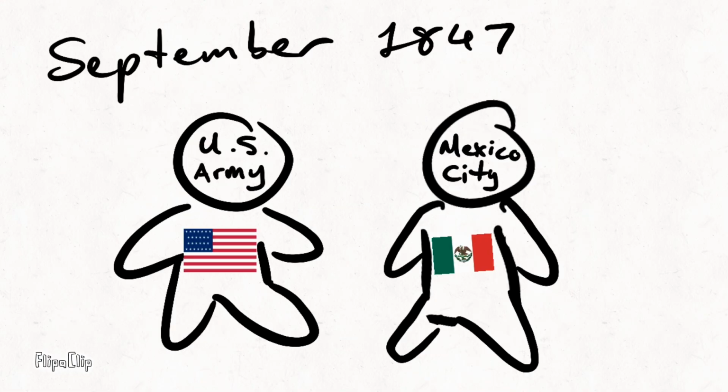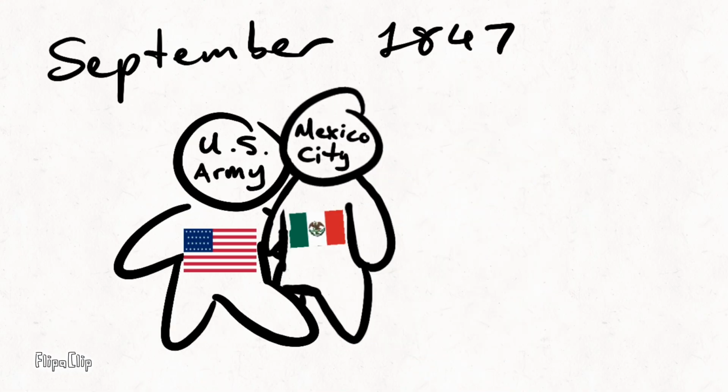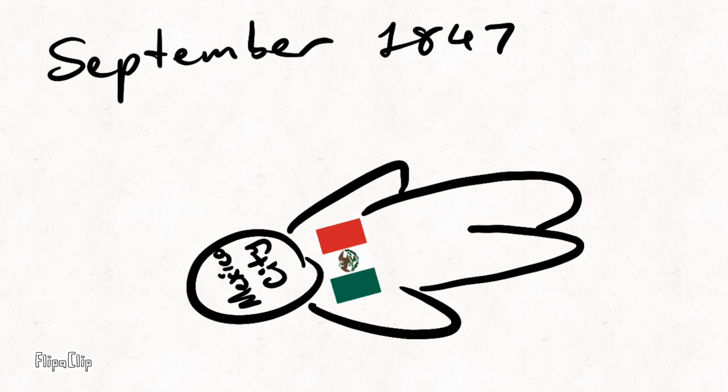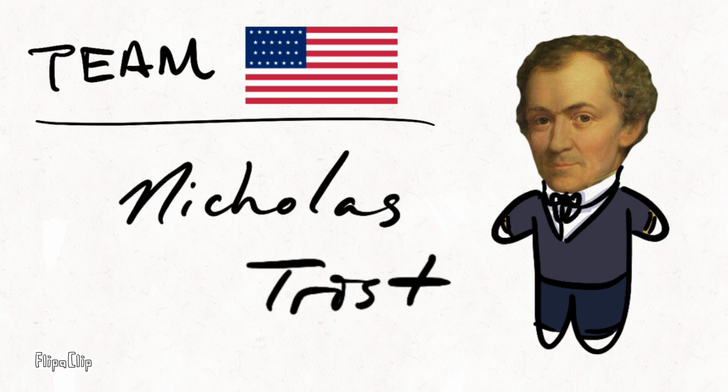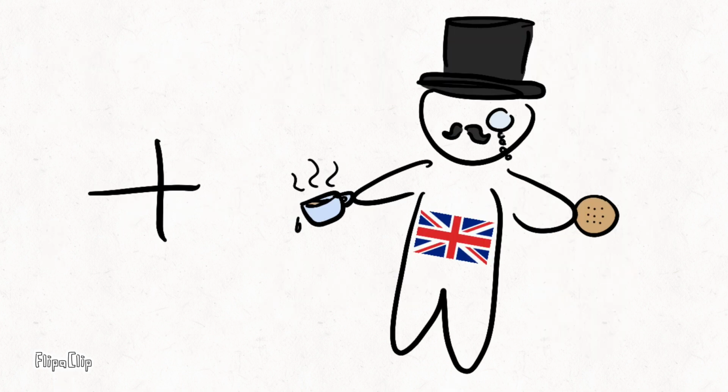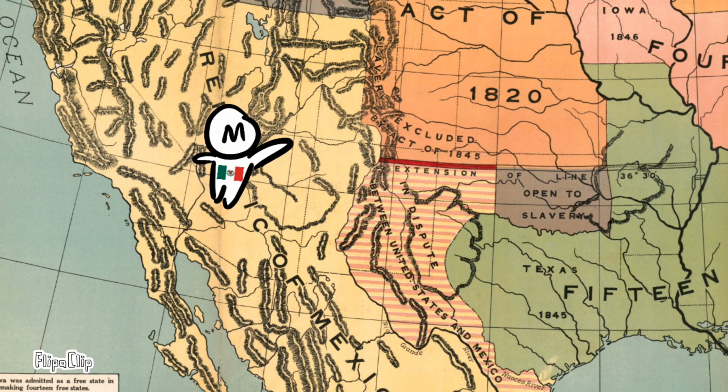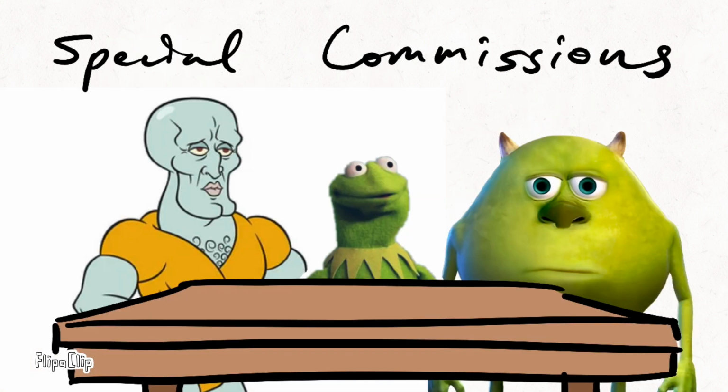Timeline. In September 1847, with the defeat of their army and fall of their capital in Mexico City, Mexico surrendered to the U.S. and entered into war-ending negotiations. On the American side, Nicholas Trist, chief clerk of the Staff Department, with the aid of British diplomats, was tasked with the settlement. On the Mexican side, there were a few groups that were negotiated with, such as President Santa Anna and other special commissions negotiating on behalf of Mexico.